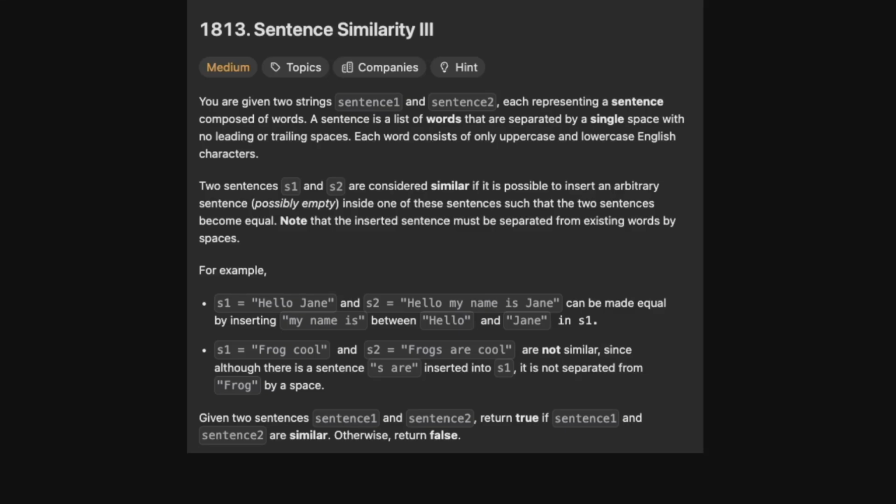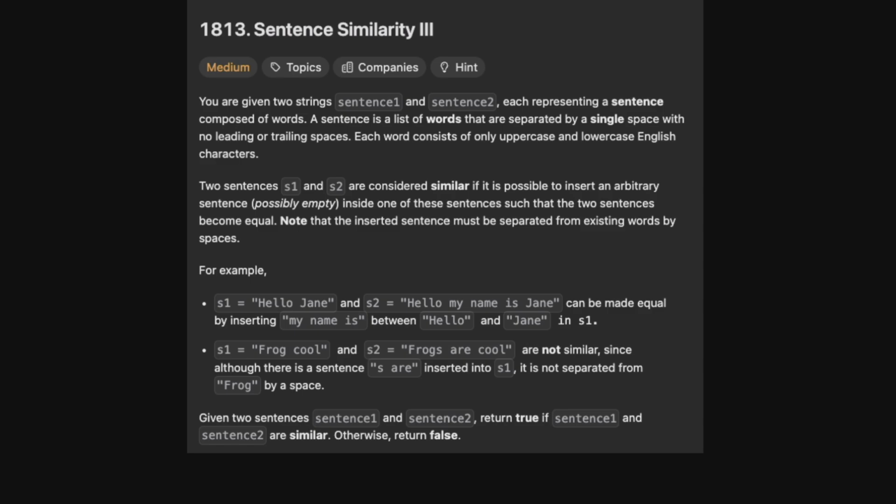Today we're solving Leetcode 1813, Sentence Similarity 3. You are given two strings, sentence 1 and sentence 2, each representing a sentence composed of words. A sentence is a list of words that are separated by a single space with no leading or trailing spaces. Each word consists of only uppercase and lowercase English characters.